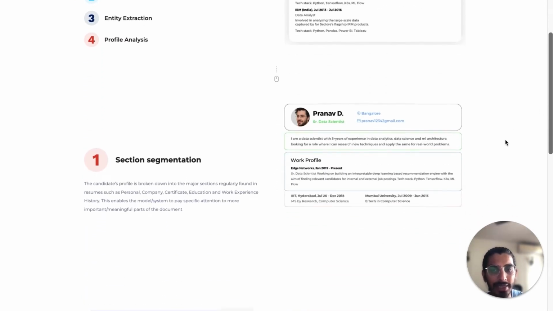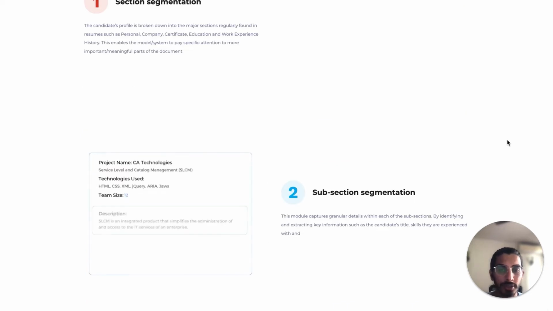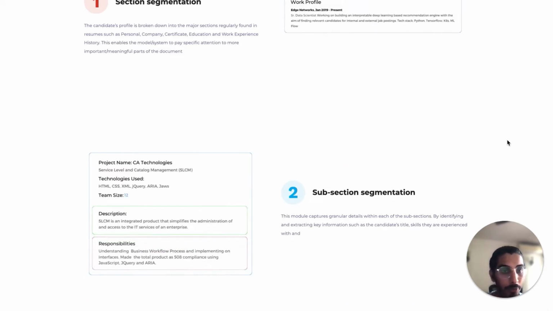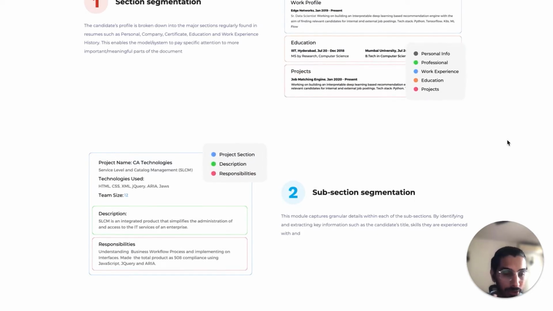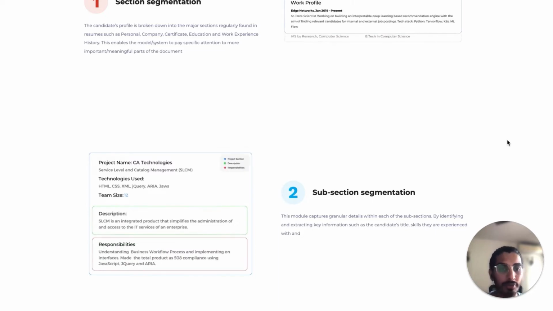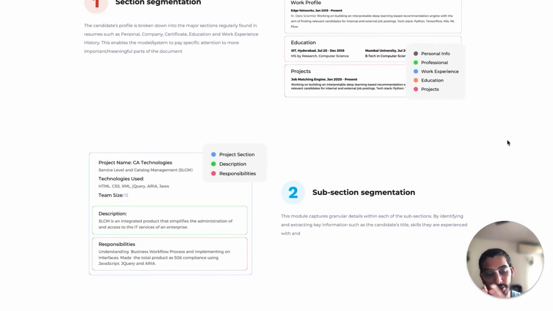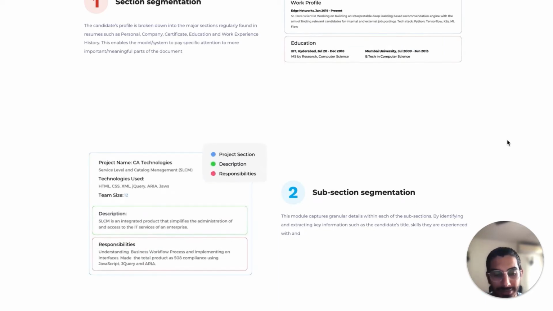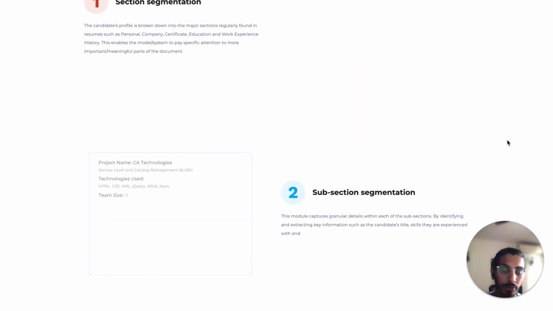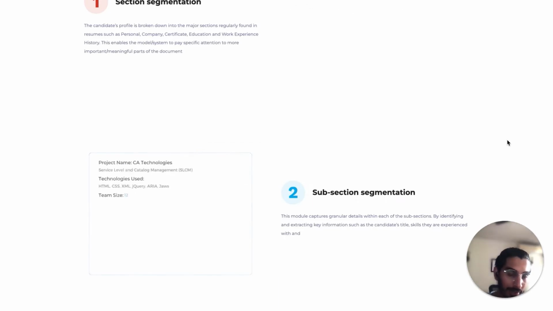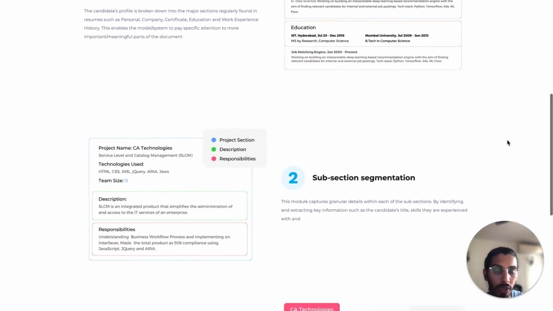Once it has understood the section, we try to understand the subsections. Like, project contains multiple subsections. Project has the project description, project responsibilities, project skill sets, all the details. Patents have different details. Education has different details, and education also has subsections. So using the same engine, utilizing a similar kind of process, it breaks down those sections into multiple subsections for us to understand information at more granular detail.